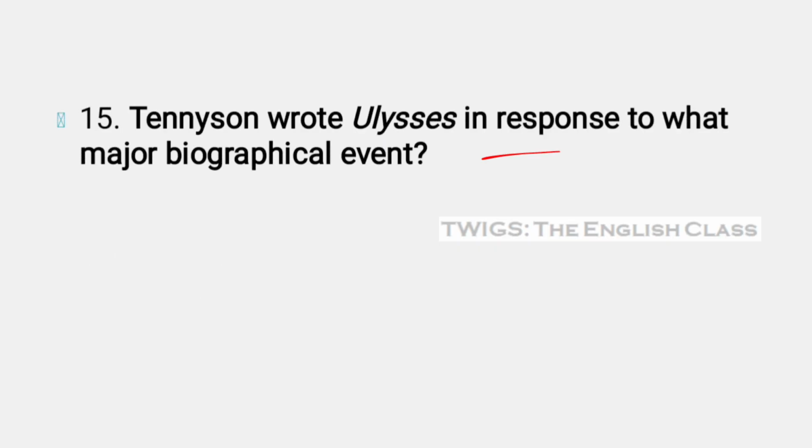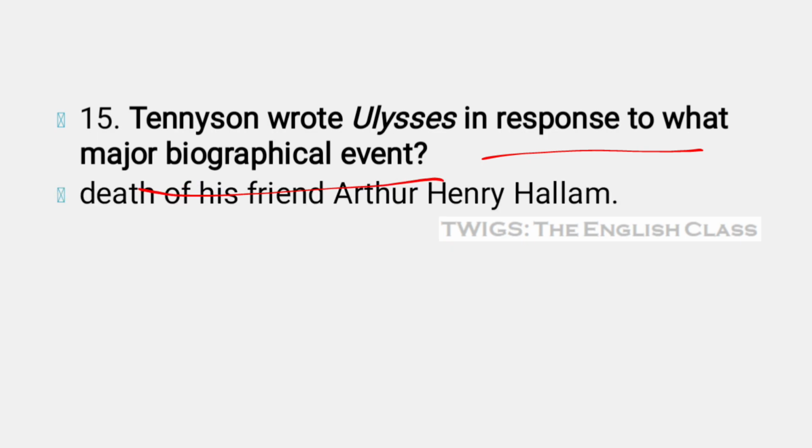Next question is, Tennyson wrote Ulysses in response to what major biographical event? It's the death of his friend Arthur Henry Hallam. After Arthur Henry Hallam's death, Tennyson wrote Ulysses.